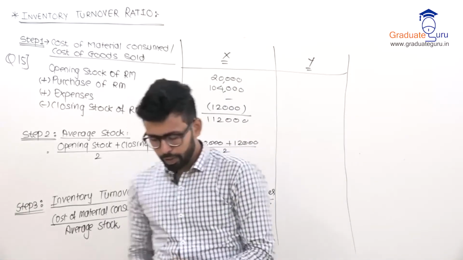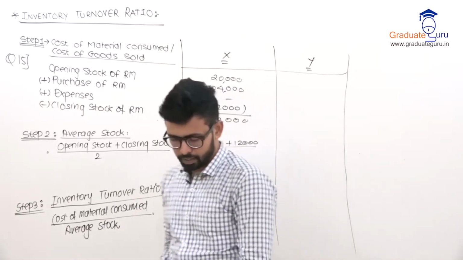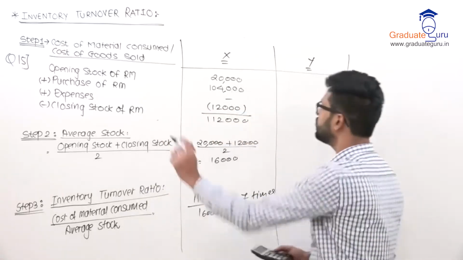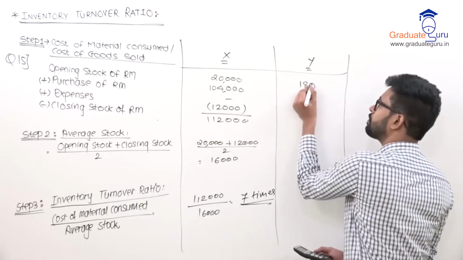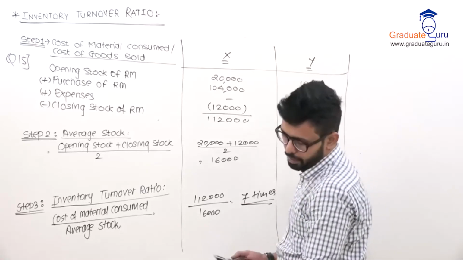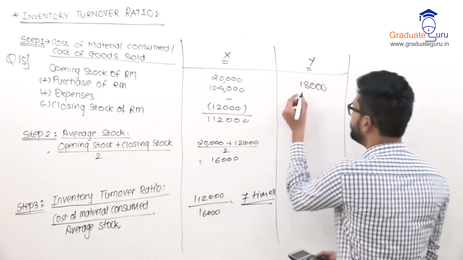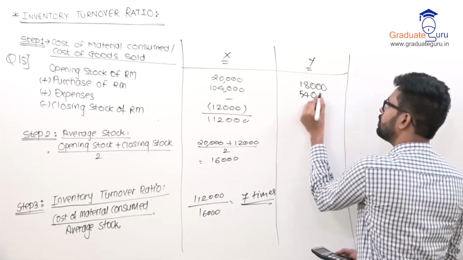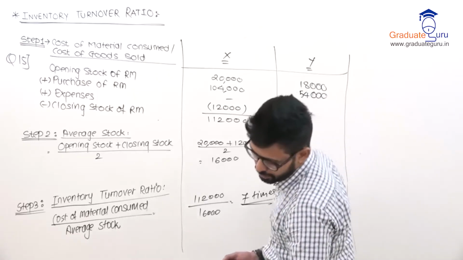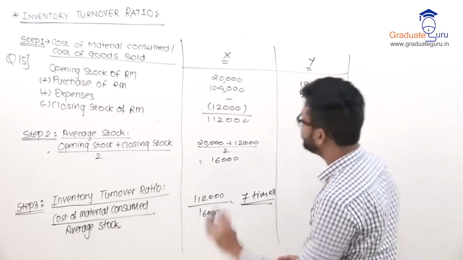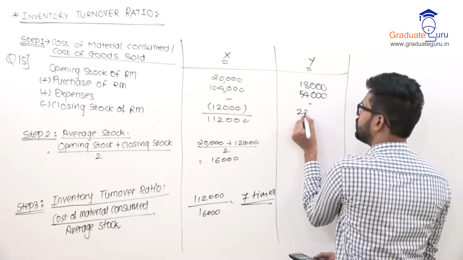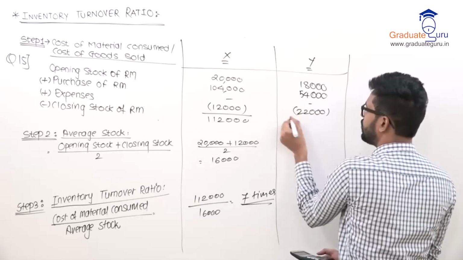Now we will focus on our material Y. For material Y, my opening stock is 18,000, then my purchases are 54,000, and closing stock is 22,000. Reduce your closing stock.